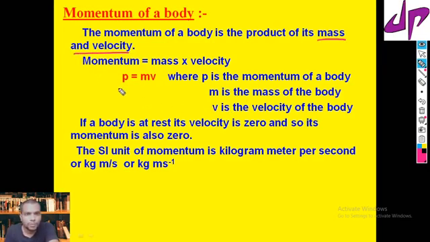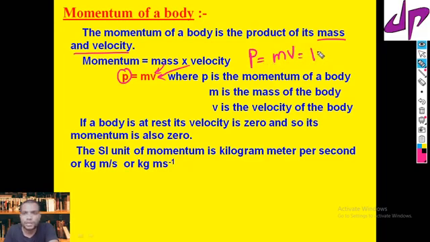Momentum P, we represent it with the symbol P, is equal to the product of mass times velocity.